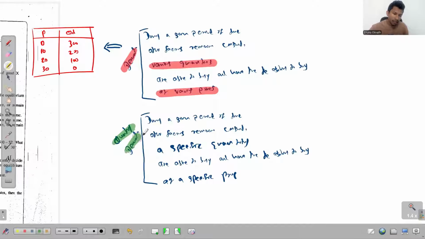So let me highlight the important words here. See, this is the difference between demand and the quantity demanded. When it comes to demand, the things are in plural. I mean, it's about various quantities at various prices. But if it's about the quantity demanded, it's a specific quantity at a specific price. Hope you understand that.